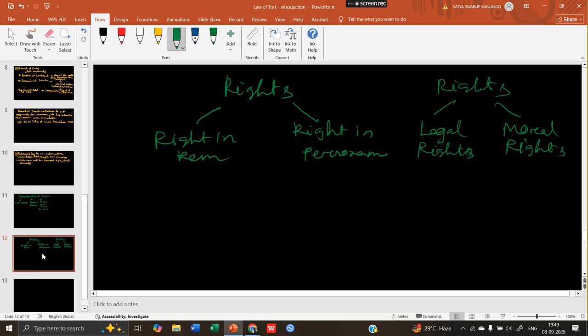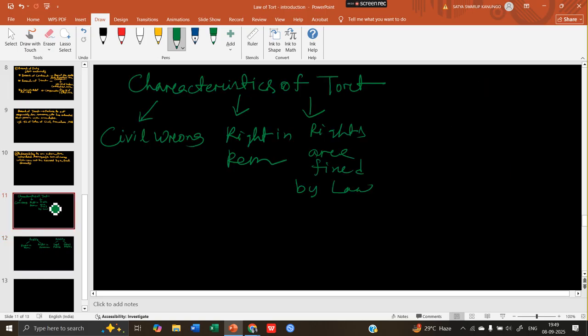So there are two kinds of rights. For moral rights, there is no punishment or compensation. But if you are breaching someone else's legal right, you will be entitled to compensation, or you will be entitled to punishment if this is a criminal offense. So basically, law of tort is a right which is fixed by law, or which is basically legal rights. For moral rights, there is no place for law of tort.